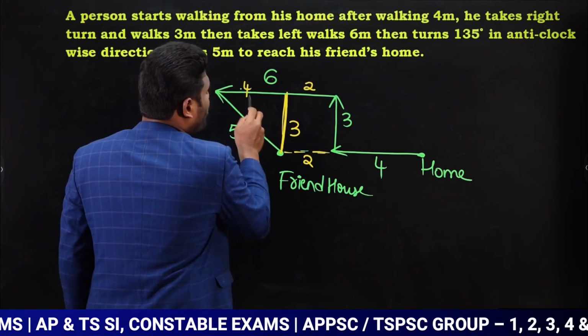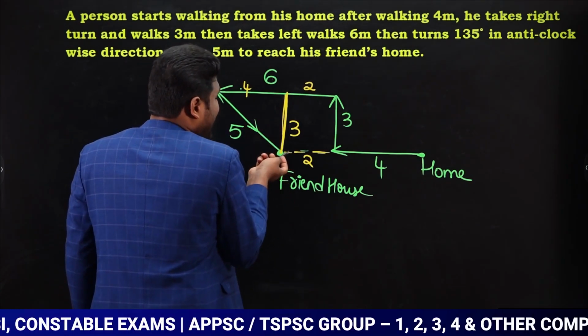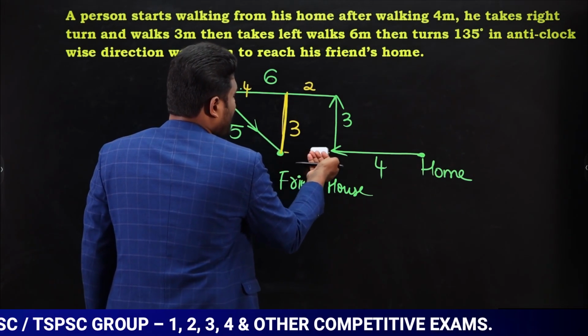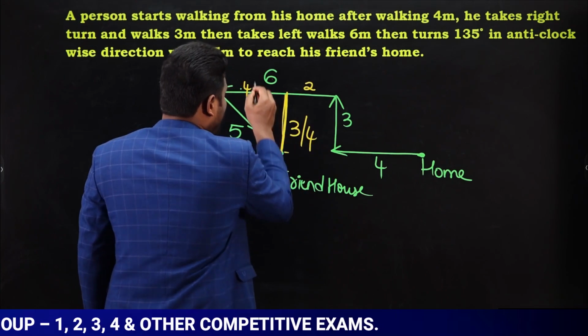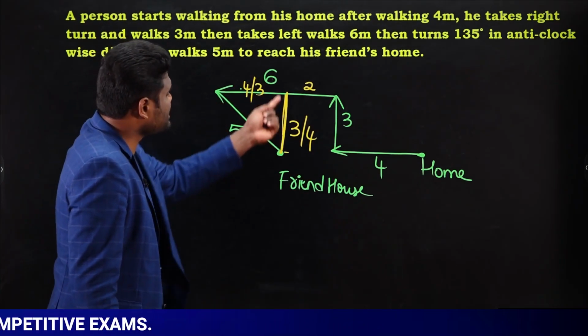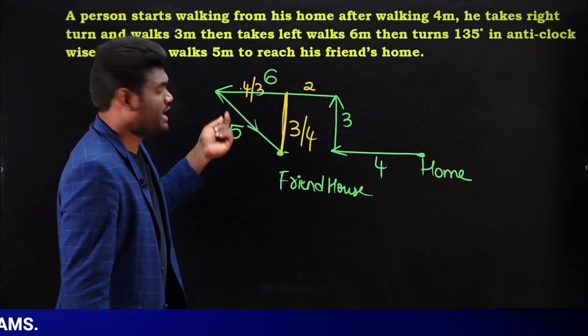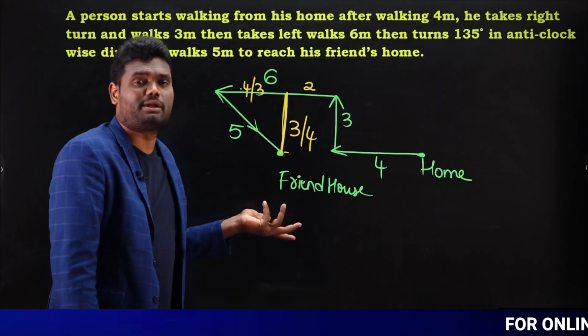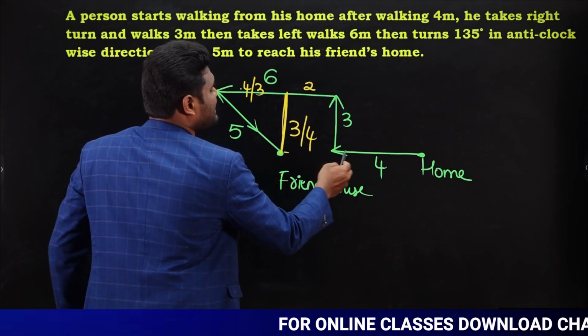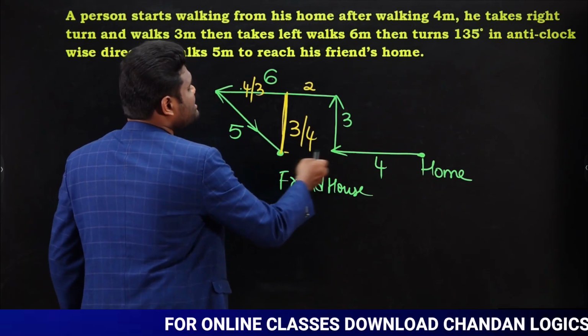Why 6 is not the answer, observe here carefully. Actually 5, 4, 3 is a triplet. Now it can be in this way or it can be in this way also, yes or no? Now this can be 4 and this can be 3. If this is 4, this can be 3. Even this is a triplet. Which means I can't say what is the exact distance between them.